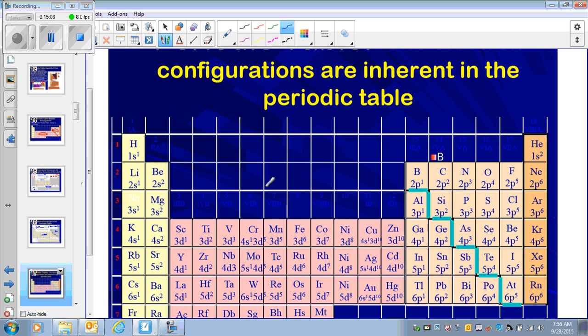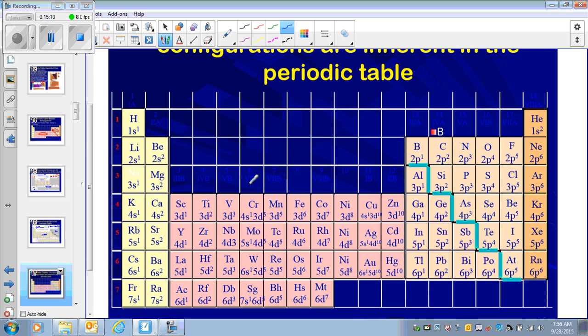As I said again, the periodic table can also be divided by energy levels or sub-levels. Elements in group 1 and 2, or 1A and 2A, are called S block elements. S block means that their S sub-level is partially filled.